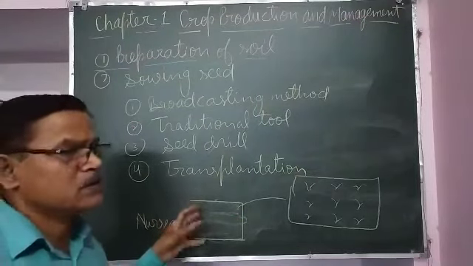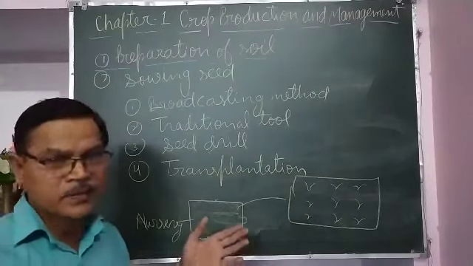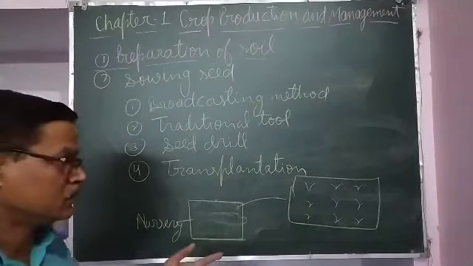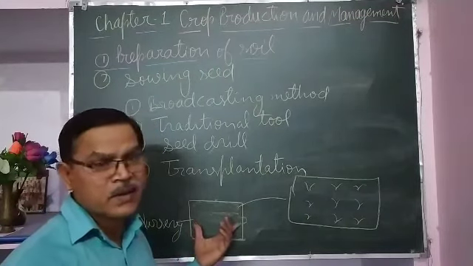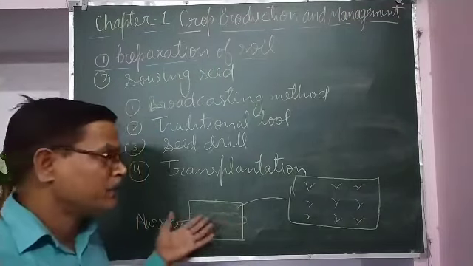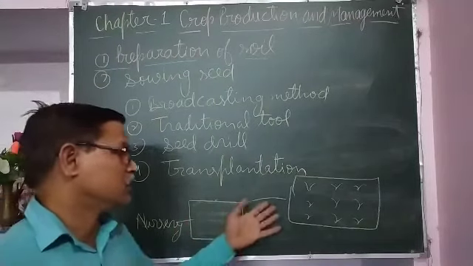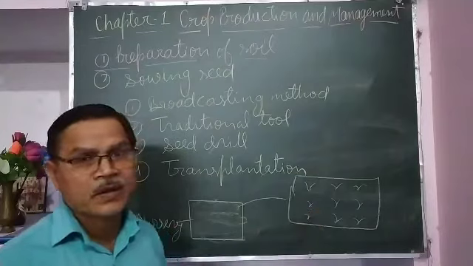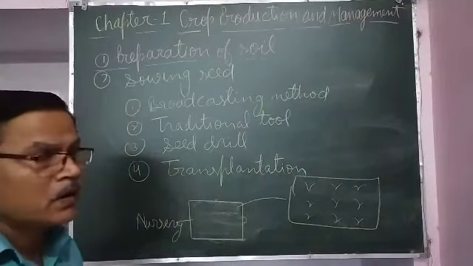Their saplings you may have purchased from the market and planted in your garden. They are prepared in a small seed bed, and after developing into small saplings, they are planted in the main place where they will grow to full height and bear fruits.